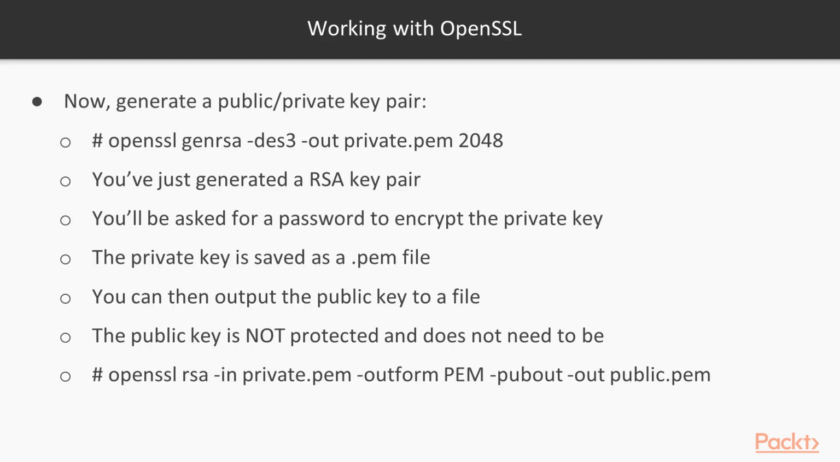The first thing we'll do is use OpenSSL to generate a RSA key pair. To generate a key pair, use the command here. This generates a 2048-bit key pair that is protected with a private key. The key pair is saved to the private.pem file on your system. Keep it in a safe place and ensure that no one else has permissions to read it.